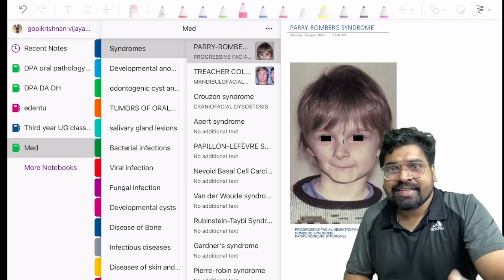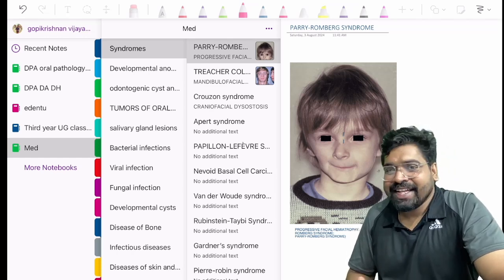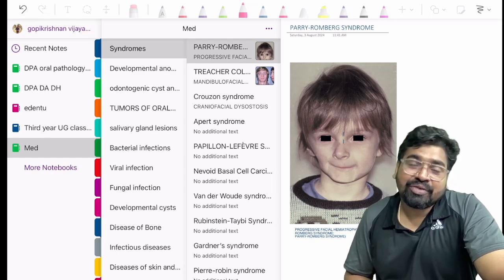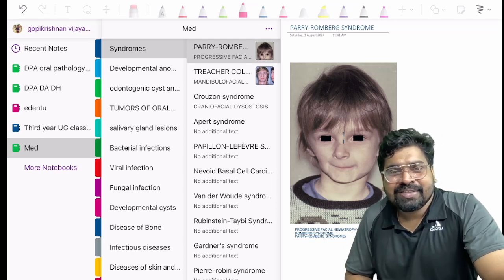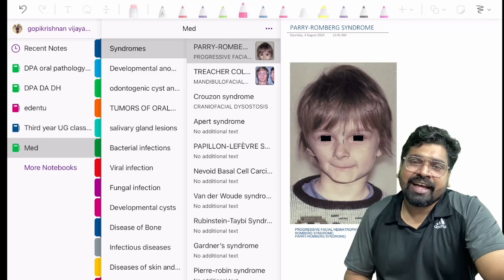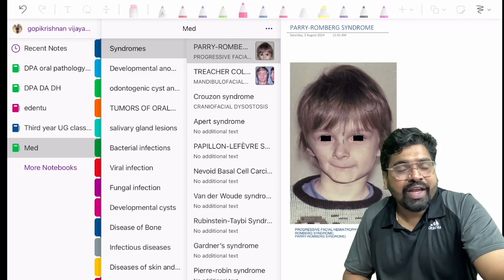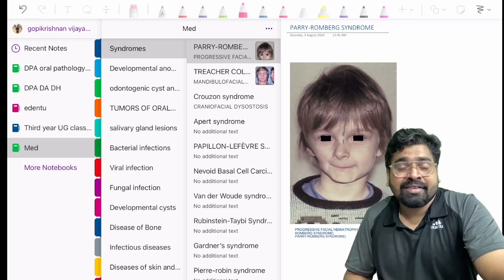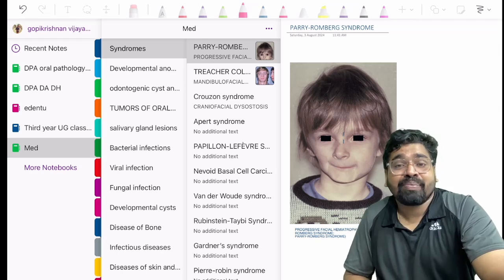I know that you guys are having problems with oral pathology. It's a very volatile subject. You may feel that oral pathology is very vast, with a lot of things to learn by heart for your NEET and INI-CET examinations. Most students doubt what to study and from where. Do we have to read the old Shafer's or the old Neville? That is quite impossible when you are preparing for the exam in a very short period of time.